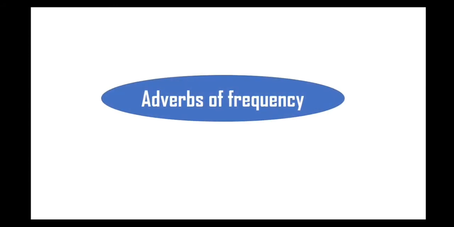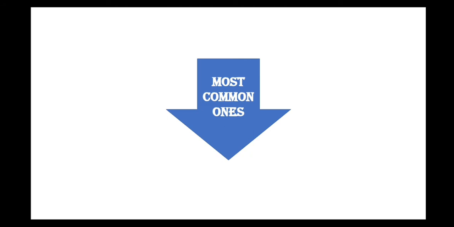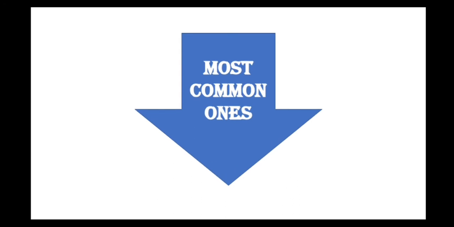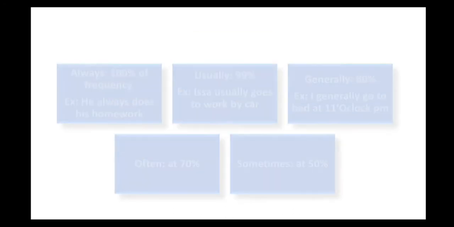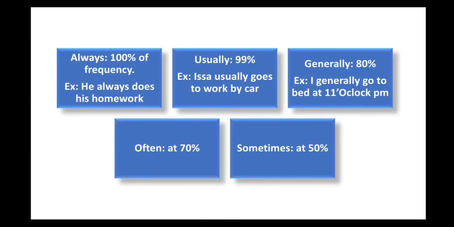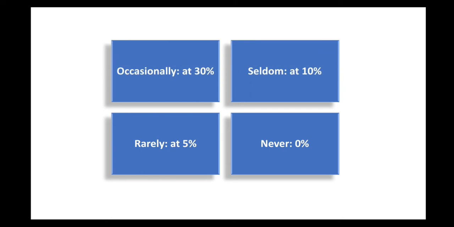I am here today to present you a grammar lesson. It is about adverbs of frequency. The most common adverbs of frequency that we have in English are always, usually, generally, often, sometimes, occasionally, seldom, rarely, and never. So we are going to see in detail each one of them.